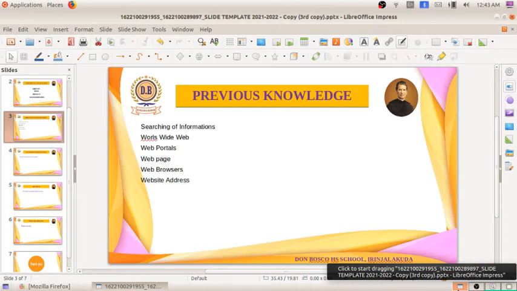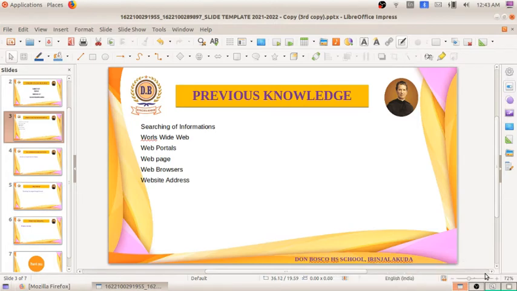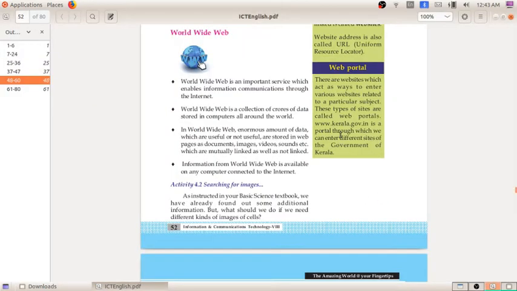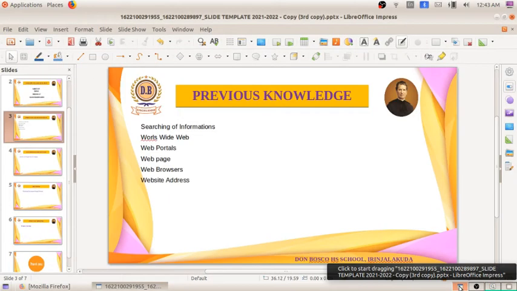www.kerala.gov.in is a portal through which we can enter different sites of the government of Kerala. If you type the portal www.kerala.gov.in, you will get a lot of different websites related to the government of Kerala. We must discuss that web portal in that session, but I think I forgot.